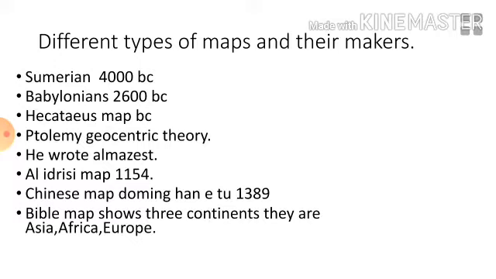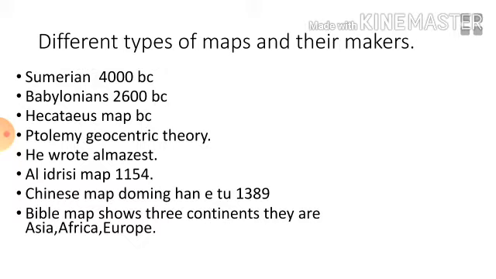Sumerians, their map, they prepared, this is the first map in the world in the period of 4000 BC. What is the specialty of Sumerian maps? We have seen the specialty of the Sumerian map is it is the first clay tablet in the world. It is a local map.